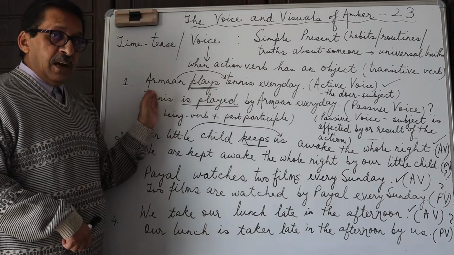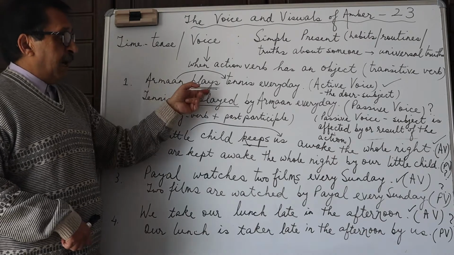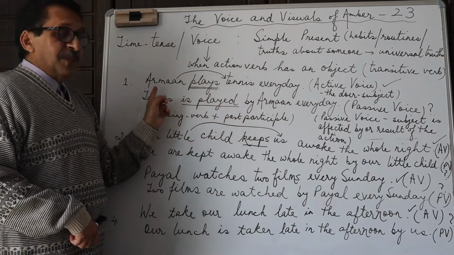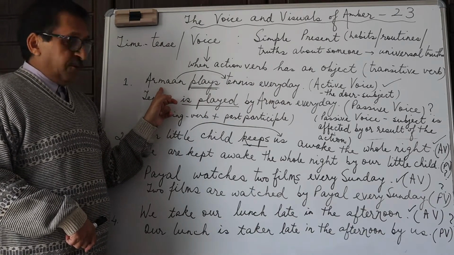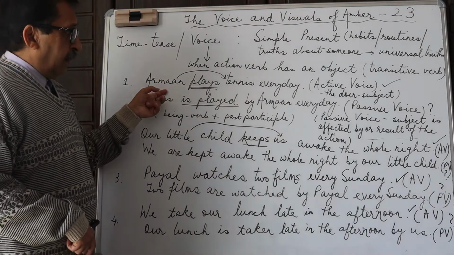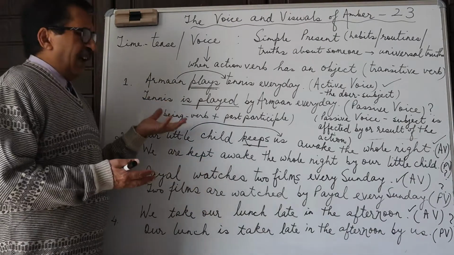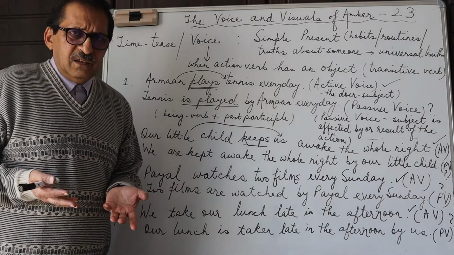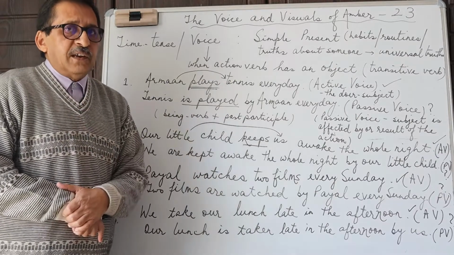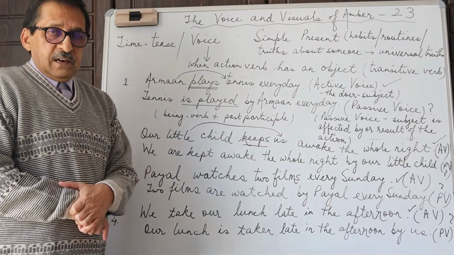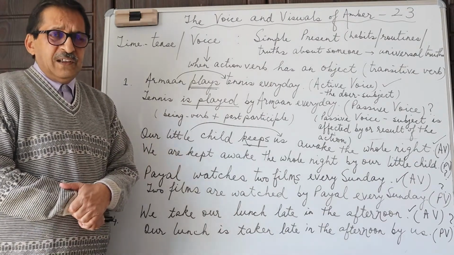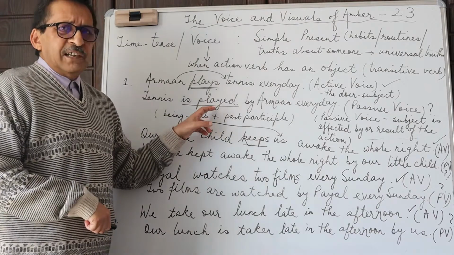So the subject, Arman, does the action over here. Arman plays what? Tennis every day. So this is in the active state. It's an active voice because the subject is active, or the subject is the doer. Now, why do we have to change this into a passive voice? Just for a grammar question in a test? Well, you have to be very careful in real life. A grammar question in a test, in an examination, sometimes can be very, very boring and unrealistic.